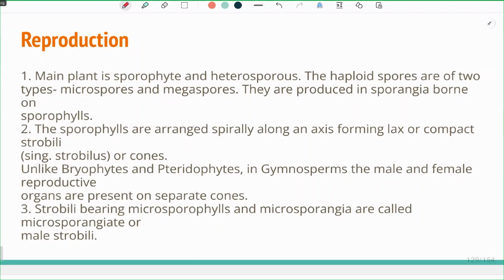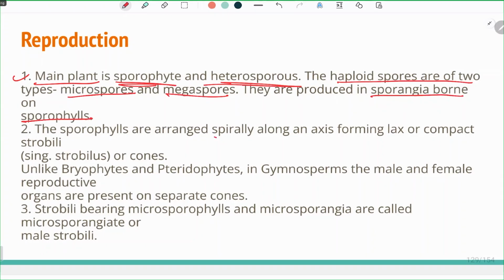When the fusion takes place, what happens? The formation of the zygote, which develops into an embryo, takes place, and a seed is formed. Because there is absence of flower and fruit, the seeds which are produced there will be naked. So the main plant is sporophytic and heterosporous. The haploid spores are of two types, microspores and megaspores. They are produced in sporangia borne on the sporophylls.